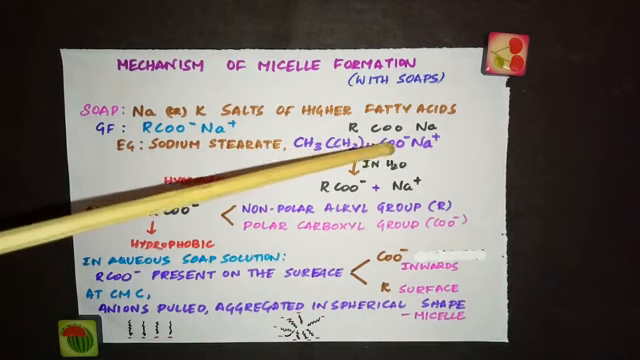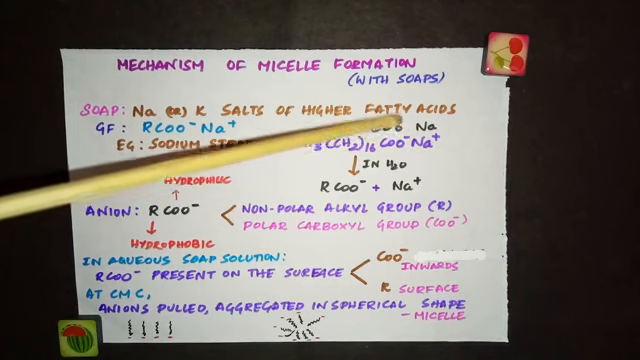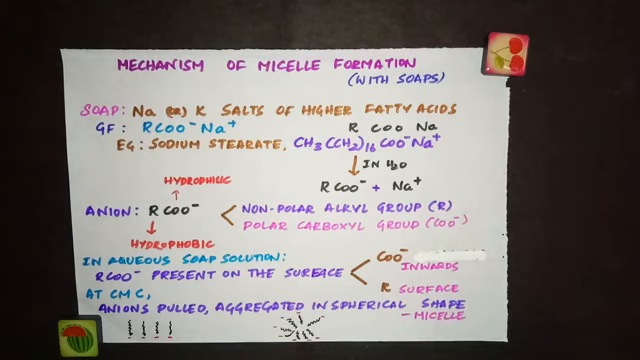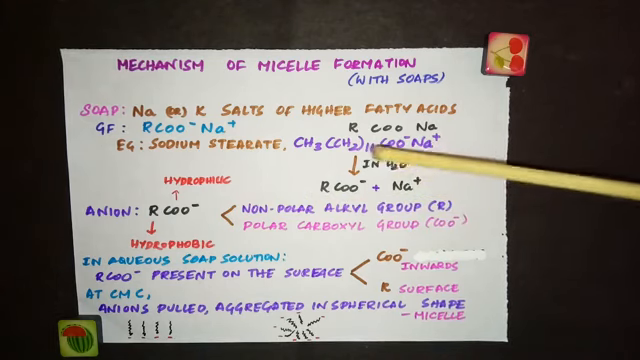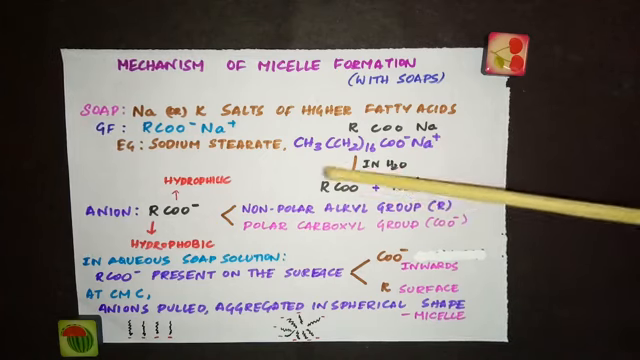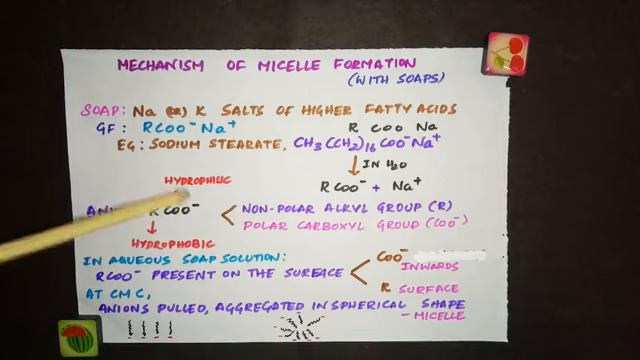CH3, CH2 sixteen times, COO−Na+, and this part is represented as R, this as COO, and this as Na. So this is the general formula for soap. Sodium stearate is a major constituent of most washing soaps. It is water soluble, and in water it dissociates into two parts, RCOO− and Na+. This is the carboxylate ion, and this is the sodium ion; this is the anion part, and this is the cation part. The anion part has two parts in it, the R and COO−.